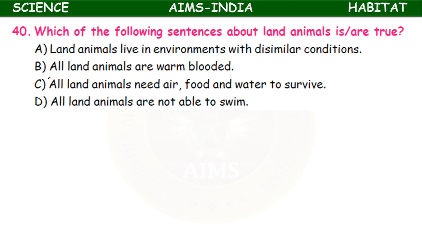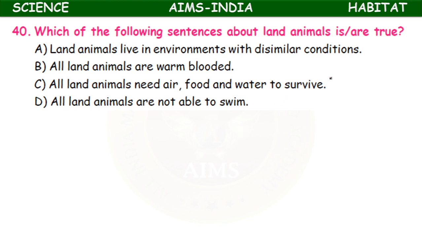Which of the following sentences about land animals is/are true? Land animals live in environments with dissimilar conditions. All land animals are warm blooded. All land animals need air, food and water to survive. All land animals are not able to swim. So here also we have to select the correct statement.